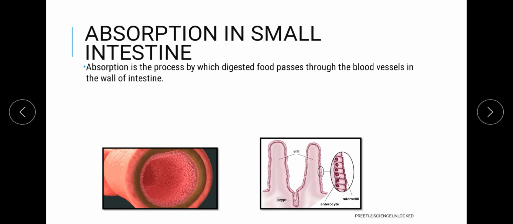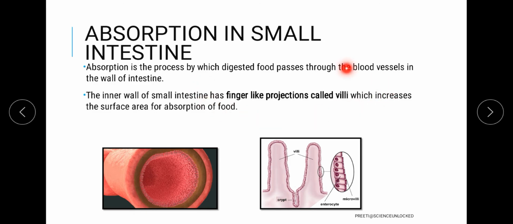These structures enhance the overall process of absorption. These are finger-like projections coming towards the lumen of the small intestine, and they increase the surface area so that the absorption of food can take place properly.